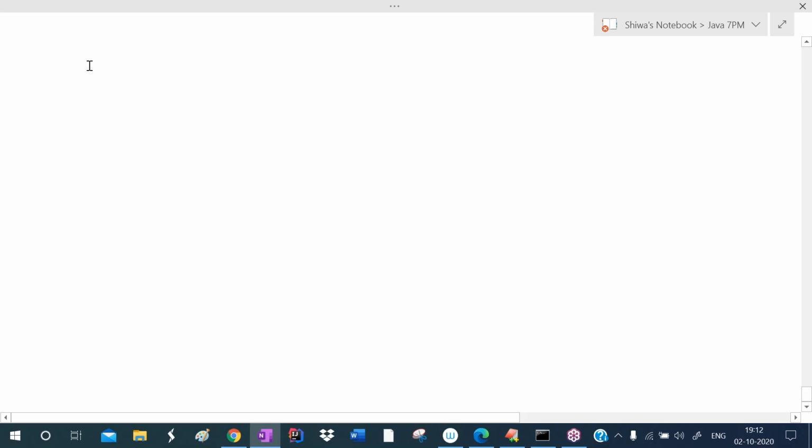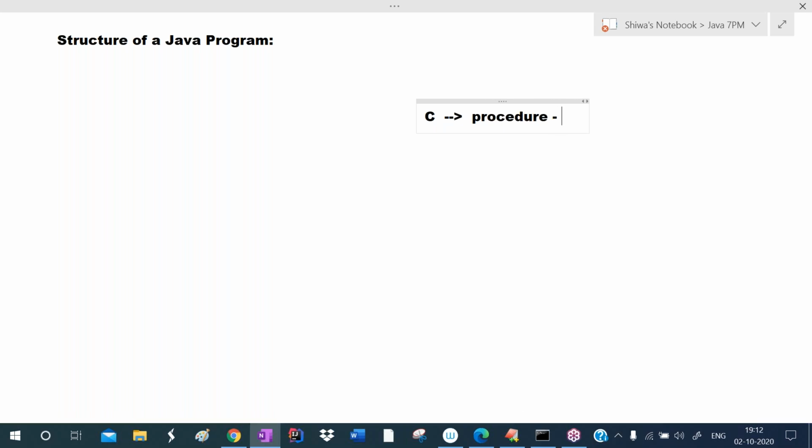Now let me explain the structure of a Java program. You already know that C language is a procedure oriented programming language. Procedure oriented programming language means we write the program in the form of functions.